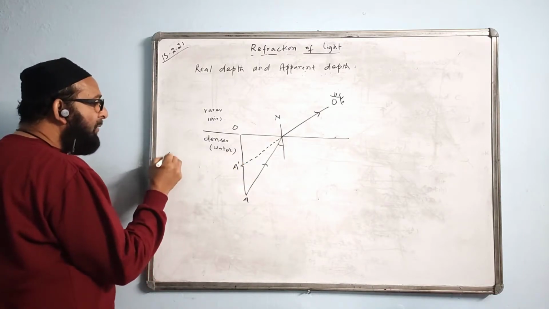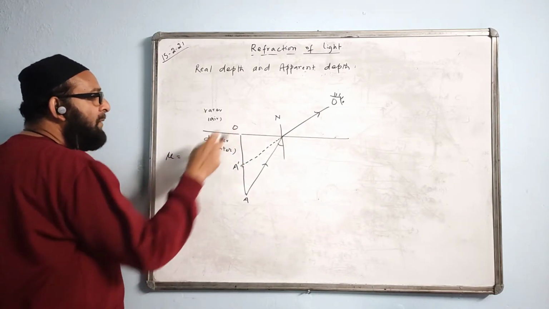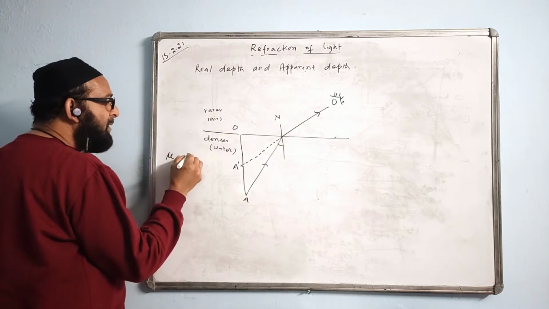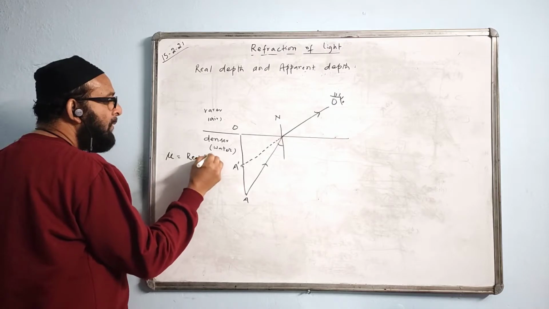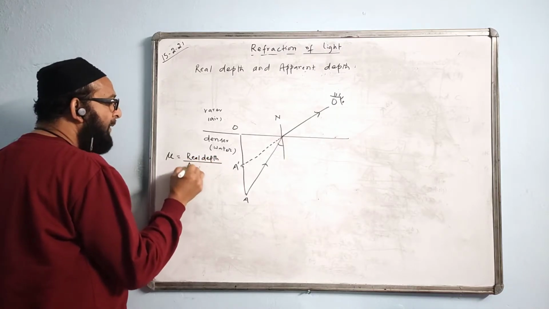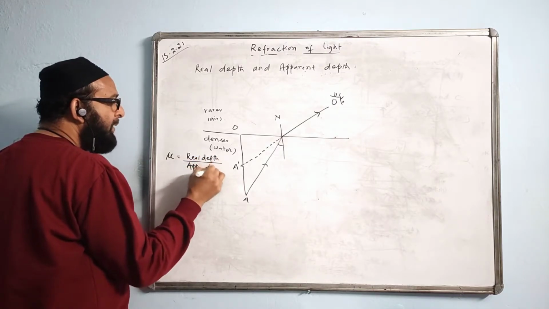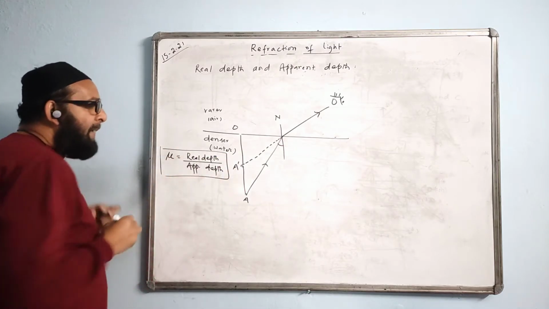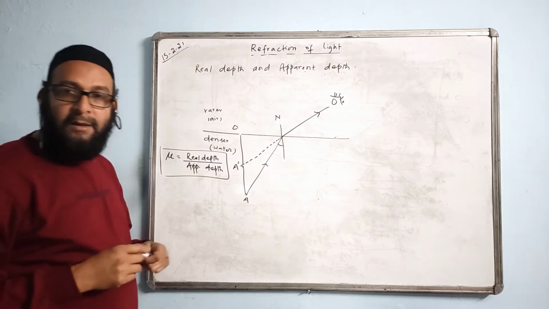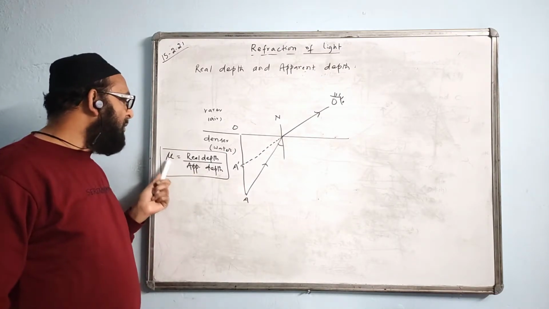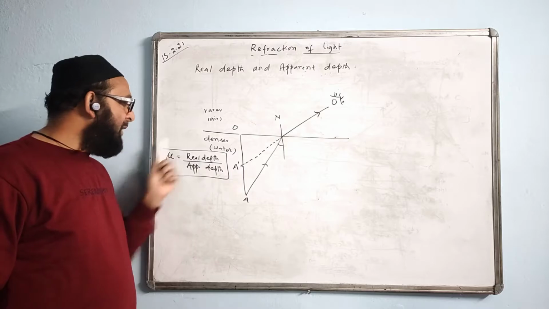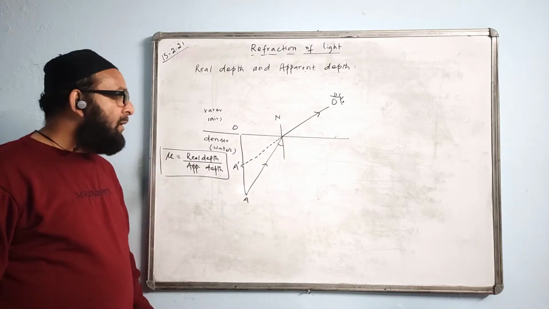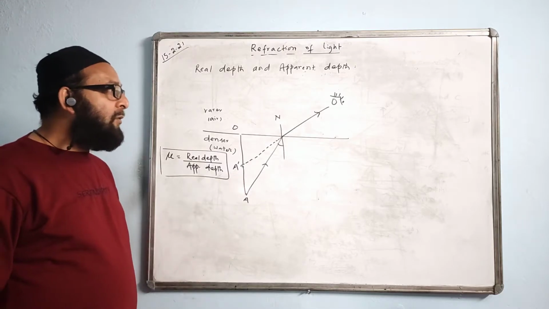Then we have a formula: mu is equal to the refractive index of these two media, that is refractive index of water with respect to air. The formula becomes: mu is equal to real depth upon apparent depth. How are real depth and apparent depth related? They are related to each other by this equation. Mu is equal to real depth by the apparent depth. This relationship we write, and this is the diagram we draw.